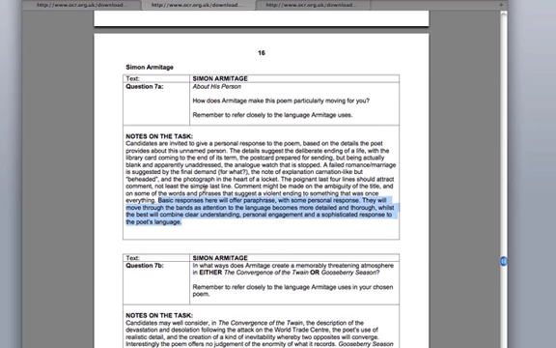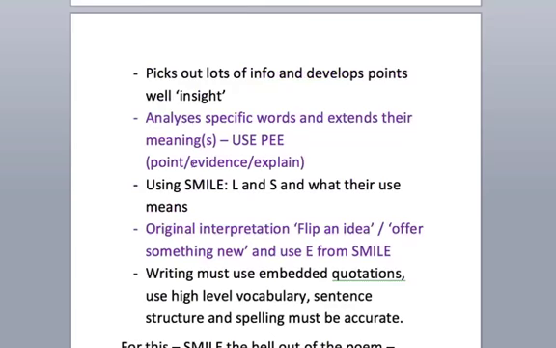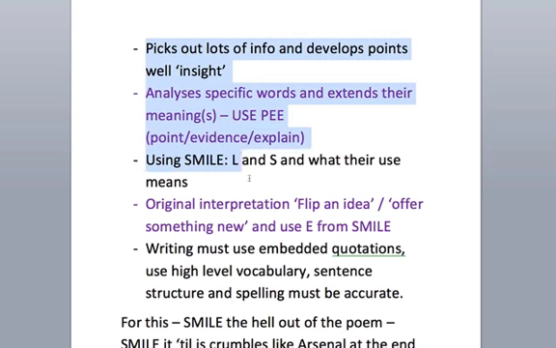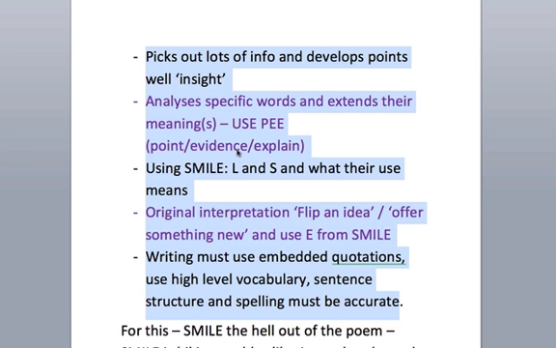So it may well be worth looking at all the different previous exam papers to see what's come up there. That's how you'd go about answering it, but remember to make sure you're focusing on SMILE when you're breaking it down, as that's going to convey quite a lot of information.